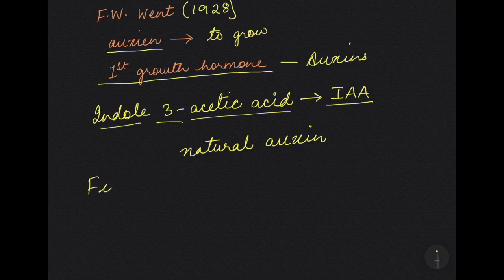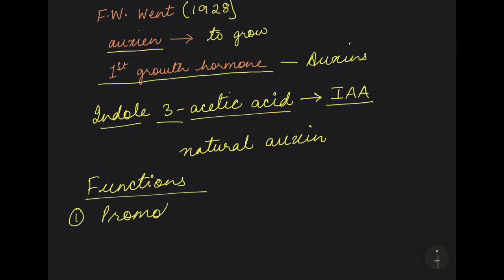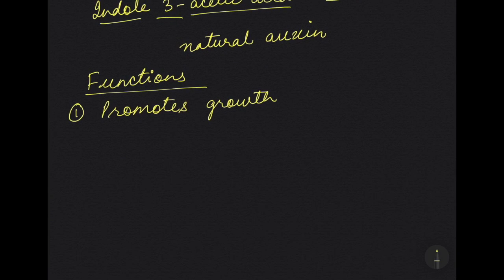Now moving on to the functions of auxins. The first function is it promotes growth. You know that auxins are growth stimulants. So it promotes growth in different parts of the plant, especially the stem, roots, and fruits.